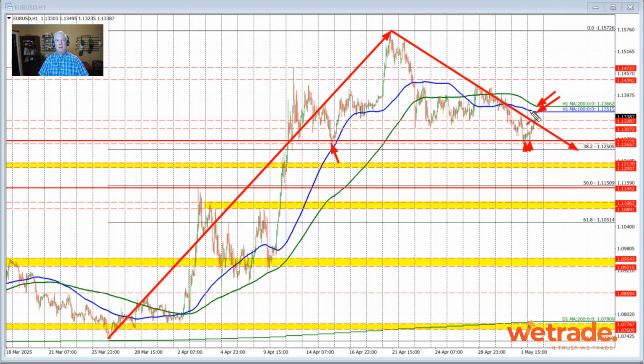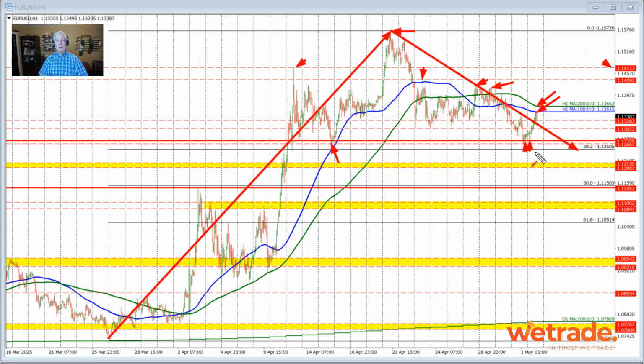But if we move above the 1.1366 level, we'll start to look toward our high prices for the week, which come in through here. We'll also look for perhaps this lower high right here, which was a corrective high from last week's trading, which came up to the 100-hour moving average and found willing sellers at the time. 1.1439 is where that level is, and then we'll look toward this level up here before we start to look toward the extreme that we saw in the euro versus US dollar in the month of April. That came in at 1.1572.